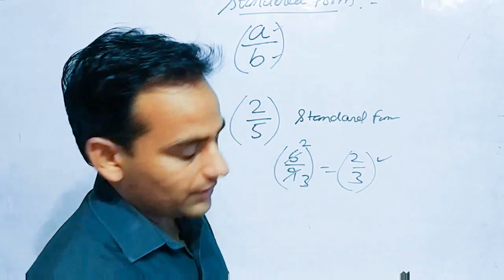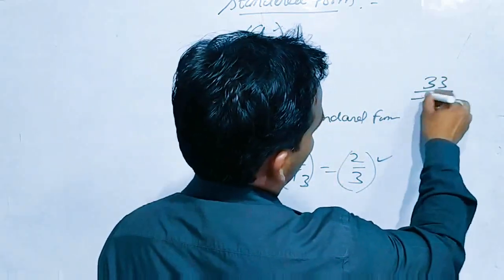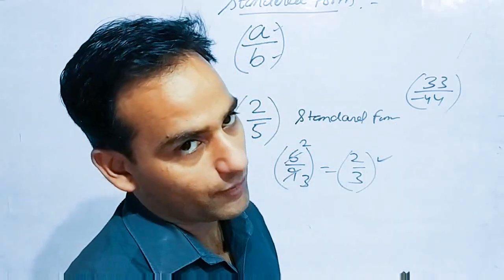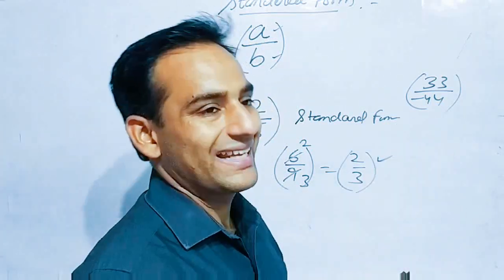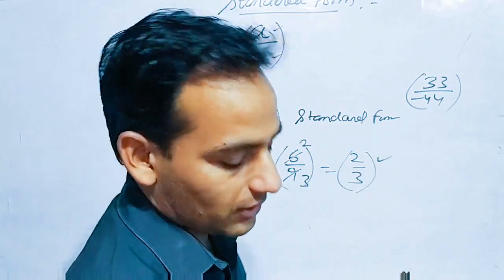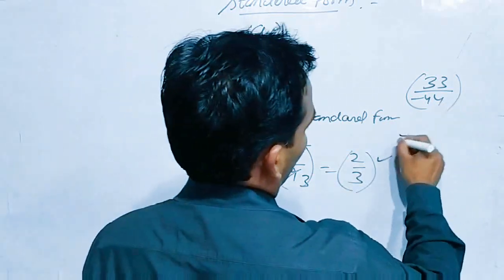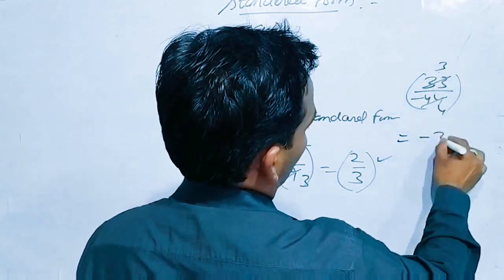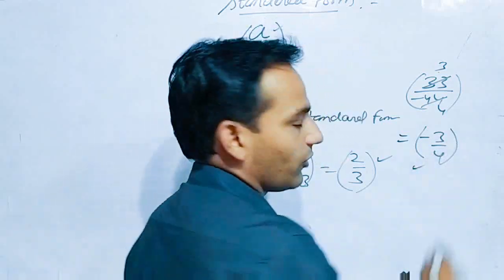Like we have to convert 33 upon 44, one example I have taken from the book. We have to convert this into the standard form. So you please get the HCF of 33 and 44, or you can divide like you have all been doing. If I divide 33 by 11, 11 3s are 33, 11 4s are 44, so 3 by 4.